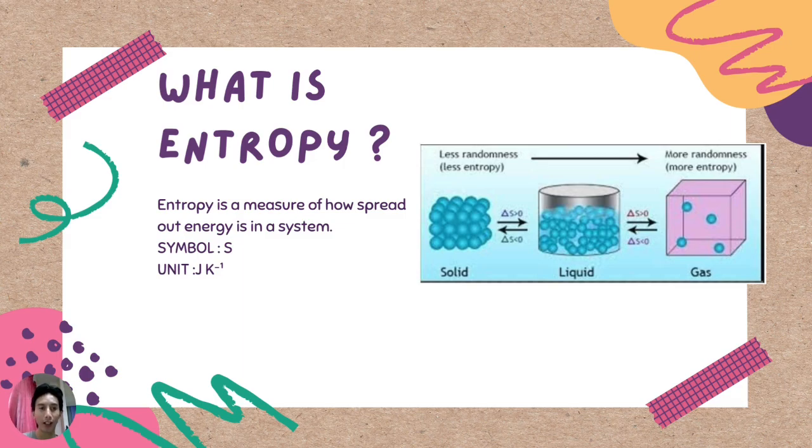On the right side of the slide, we can see the change in entropy from solid to liquid and then liquid to gas. A solid has the least randomness and therefore the lowest entropy. When it changes into liquid, the particles become more free to move, so the entropy increases. In the gas state, the particles are highly spread out and move randomly, which results in the highest entropy. This shows that as randomness increases, entropy also increases.